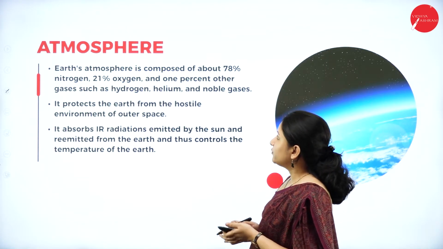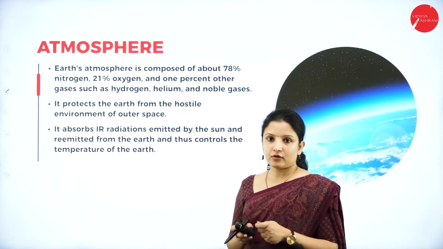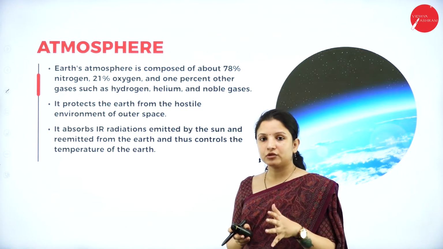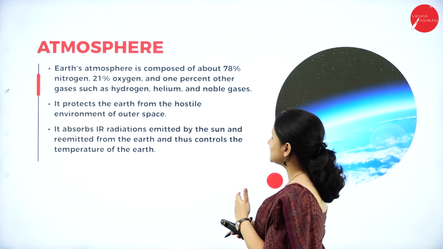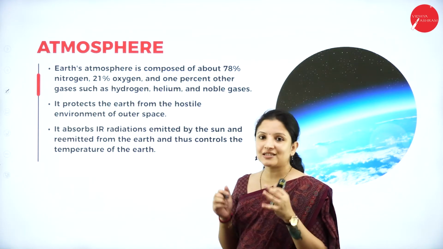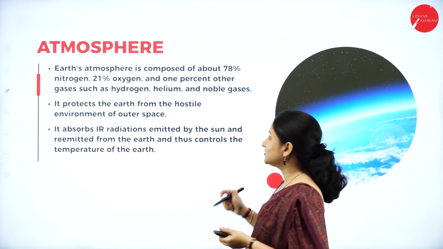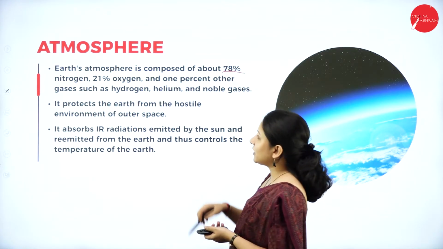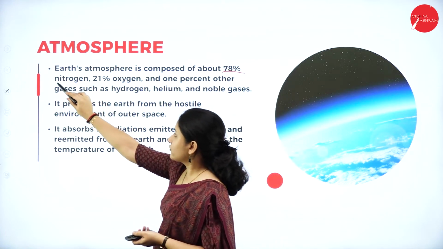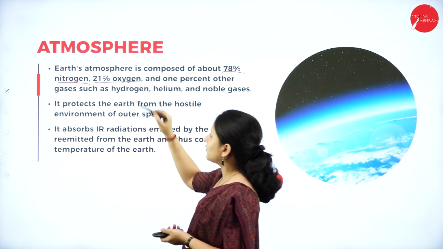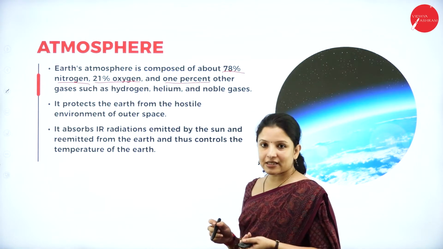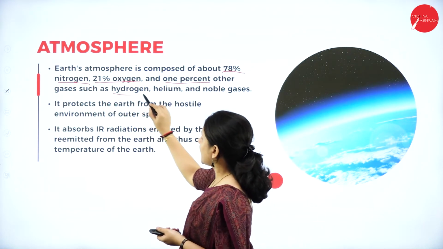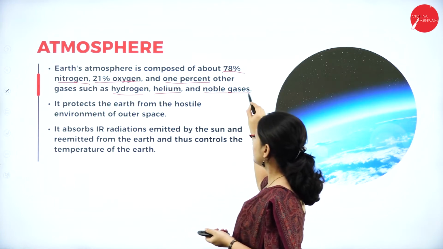So the Earth's atmosphere, what is it made up of? We know that the Earth's atmosphere comprises the stratosphere and the troposphere. It is made up of just gases. Only gases are present, wherein 78% of the gas is nitrogen, 21% is oxygen, and only 1% is other gases, such as hydrogen, helium, and some noble gases.